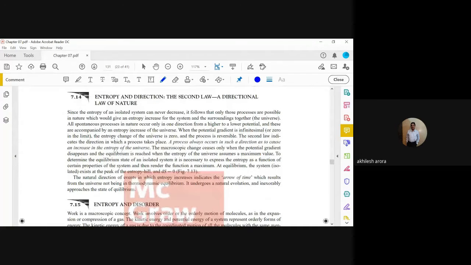I think this is already known to you. The second law is a directional law of nature. We have already discussed it. Every process takes place in the direction where the entropy goes to the maximum. So it's written here: a process always occurs in such a direction so as to cause an increase in the entropy of the universe.